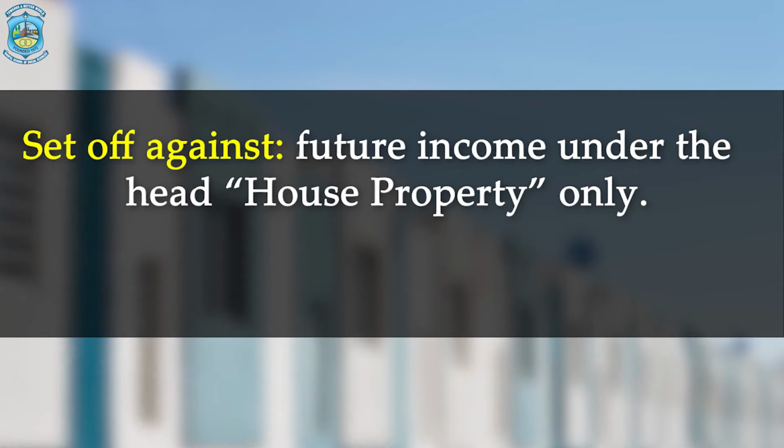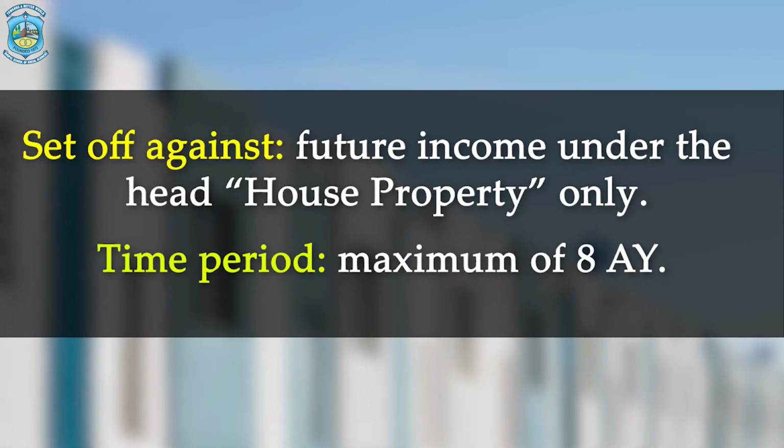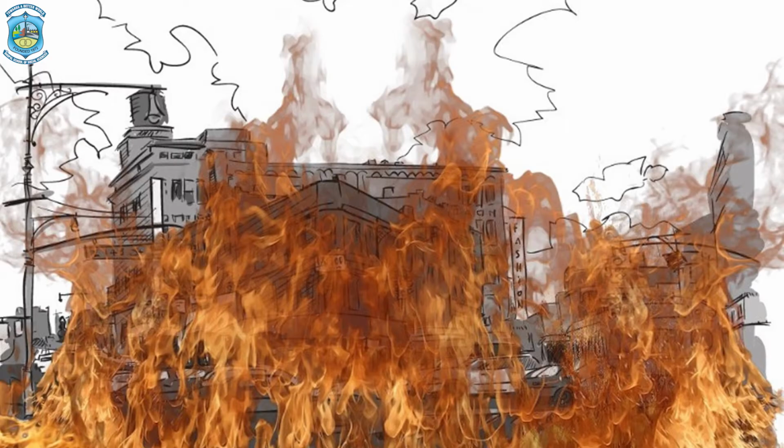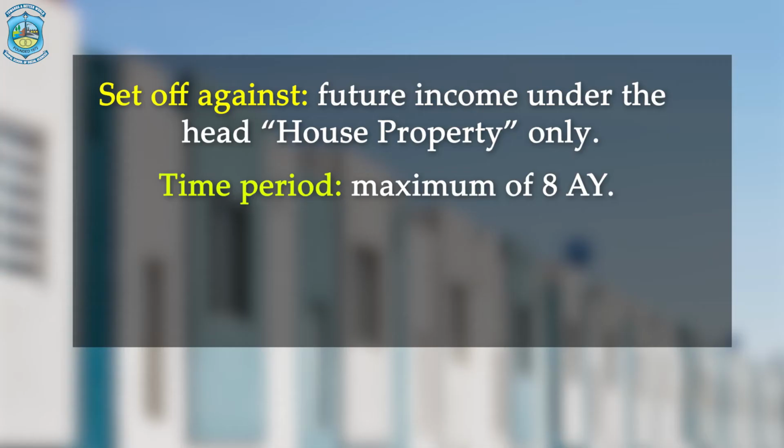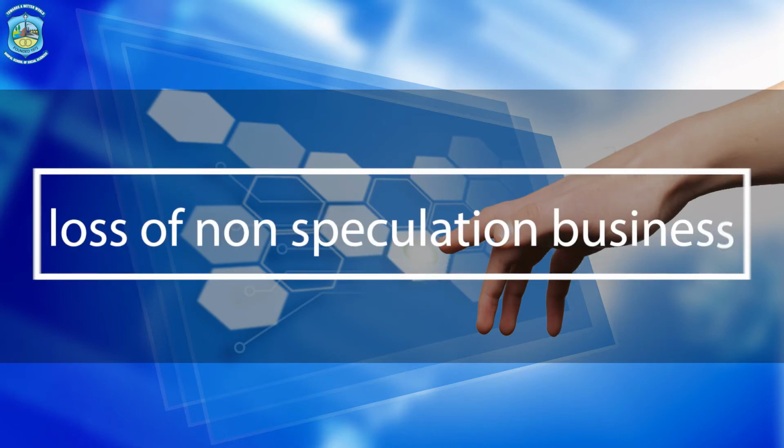And this loss can be carried forward for a maximum of 8 assessment years. The time period is calculated from the end of the relevant assessment year in which the loss occurred. For example, if the loss relates to assessment year 2012-13, this loss can be carried forward up to assessment year 2020-21. Now next, it is related to business loss, or you can say non-speculation business loss.